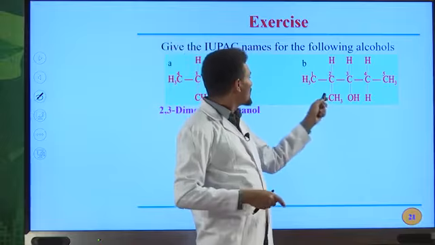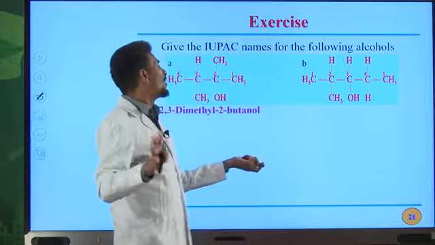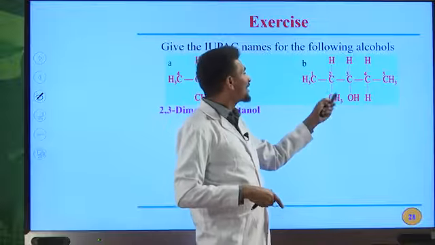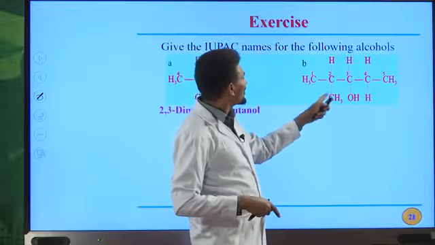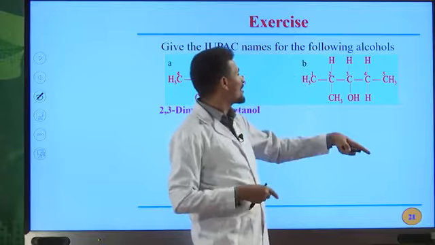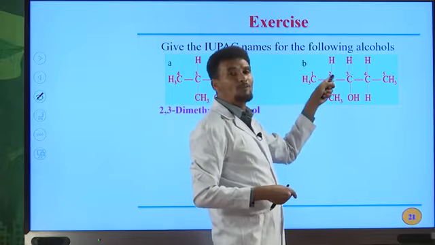Only look at methyl group, ethyl group, bromo, fluoro, etc. But don't consider hydrogen as a side chain. So look at this methyl group. This methyl group is on second position if you start numbering from left to right. But if you start numbering from right to left, it is on the fourth position.